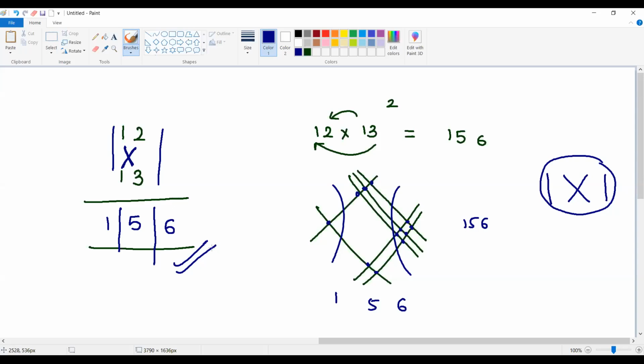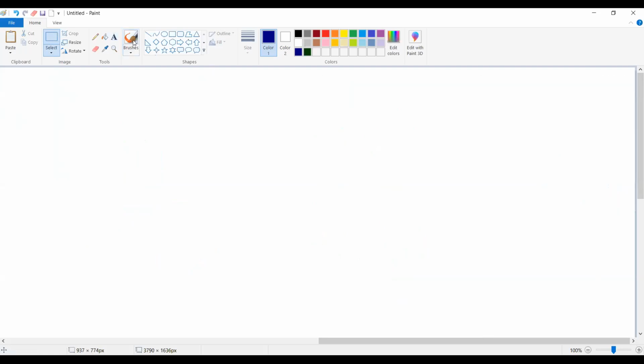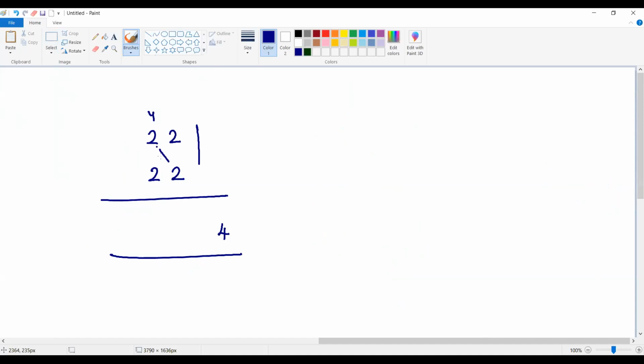Whenever we have the product of any two-digit number with another two-digit number, we can use this kind of approach in solving. So here also, for example, let me assume that I want to find the product of 22 into 22. How can we do the calculation? 2 into 2 is 4. 2 into 2 is 4, 2 into 2 is 4, 4 plus 4 is 8. Again 2 into 2 is 4. So finally the result is going to be 484.